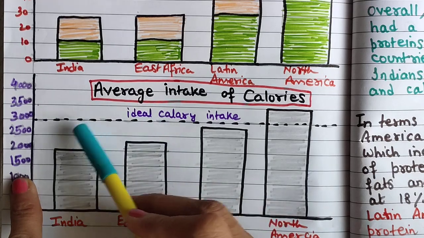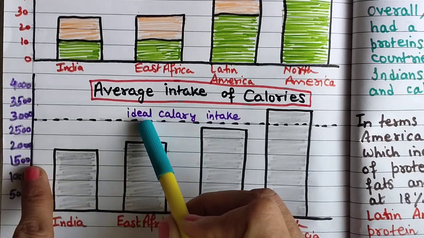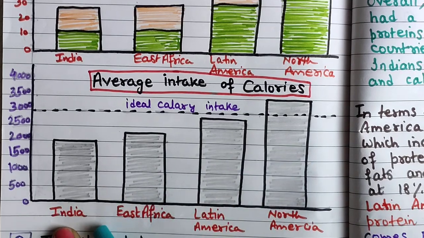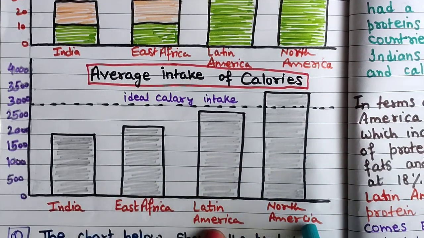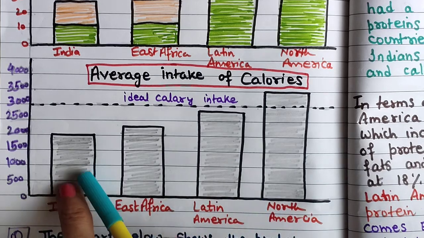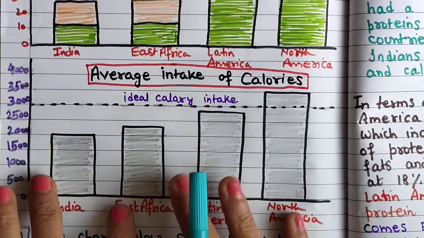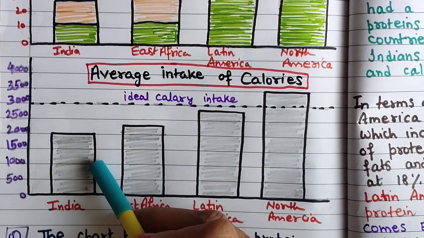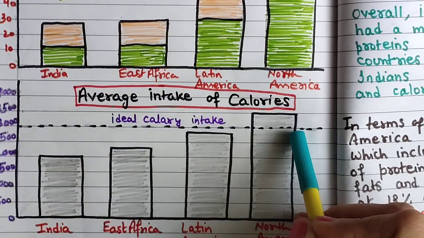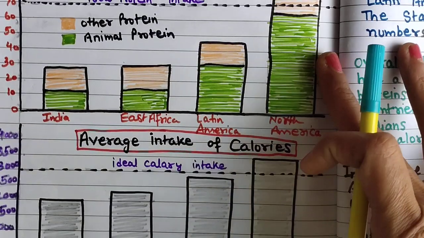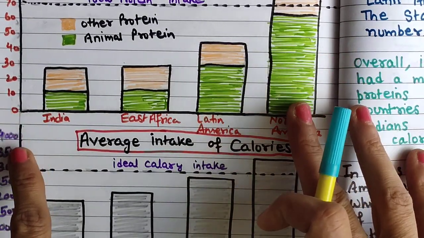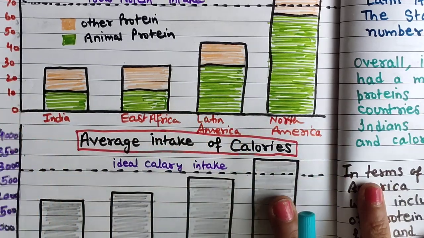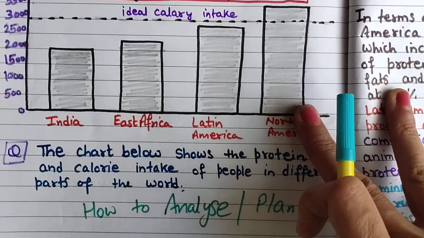Again a dotted line is also there, ideal calorie intake. Again 4 countries are there: India, East Africa, Latin America, North America. This was a plain kind of bar graph. Again the same situation, least and highest. Whatever graph we get, we need to look at the highest point and the lowest point. That is more important.